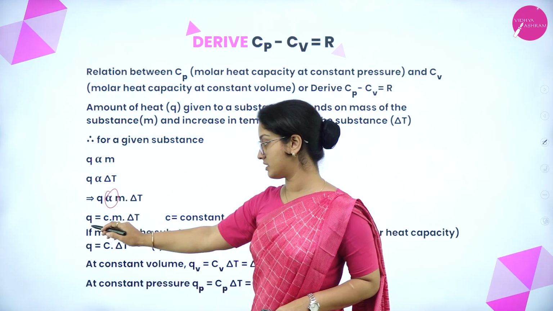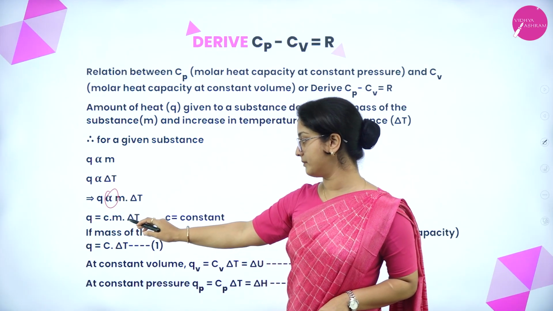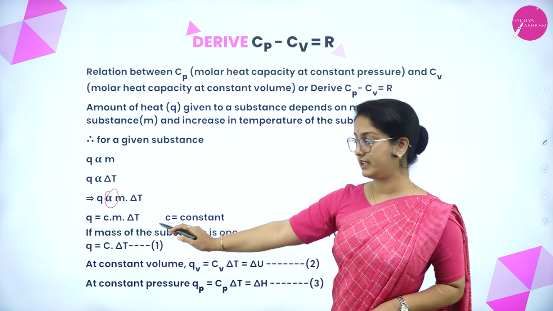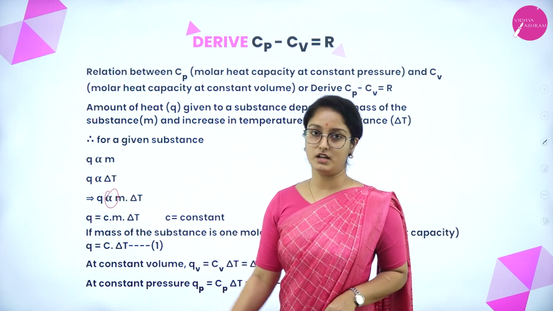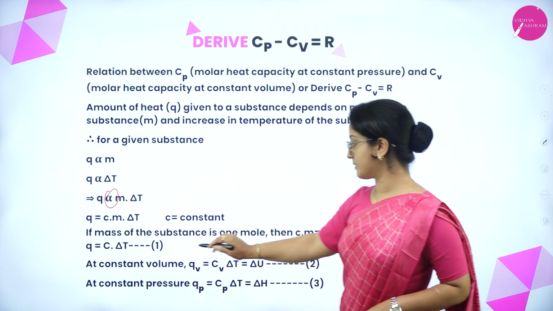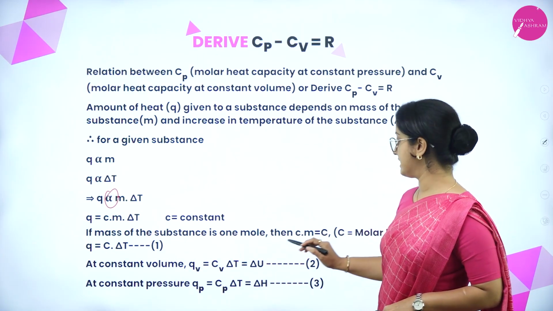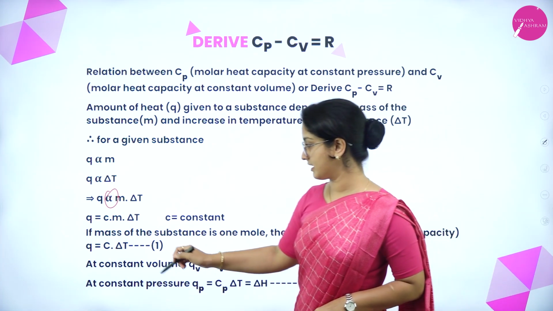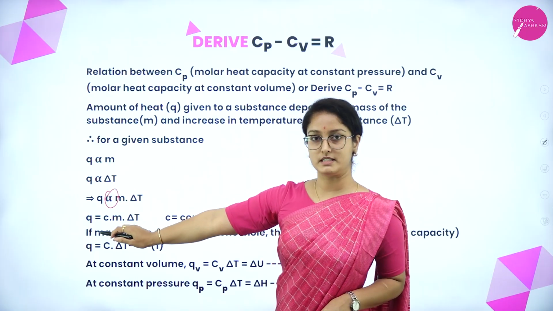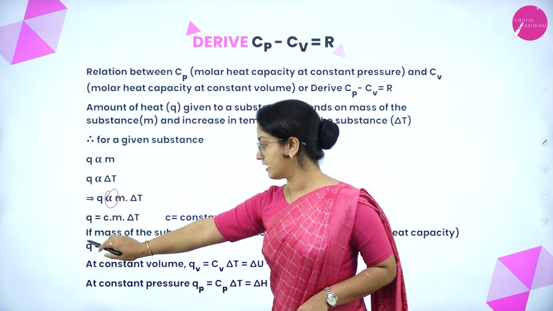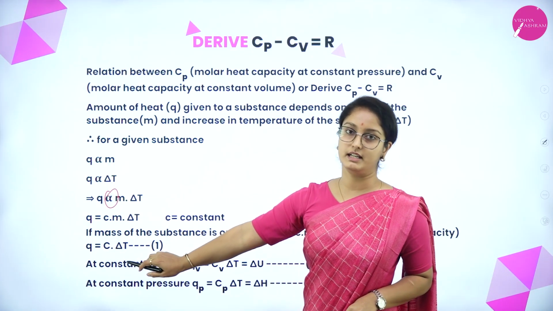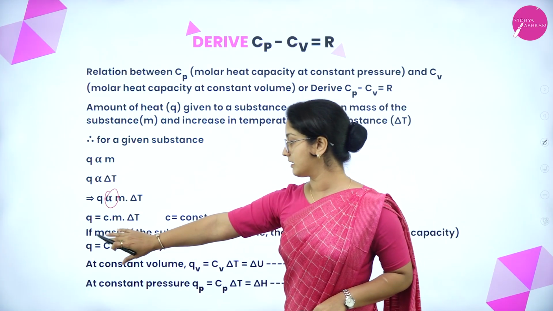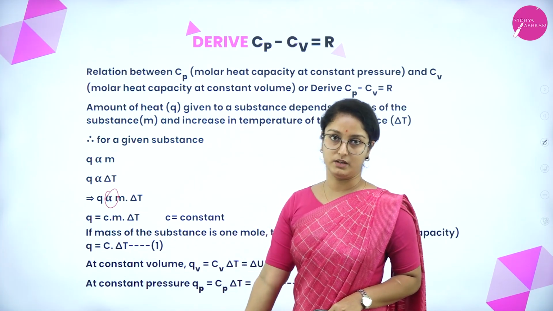So the equation becomes Q equals Cm into delta T, where C is nothing but a constant. If the mass of the substance is 1 mole, then Cm becomes C, that is, the molar heat capacity. Equating the same with the previous equation, we get Q equals C into delta T. Let us consider this as equation 1.